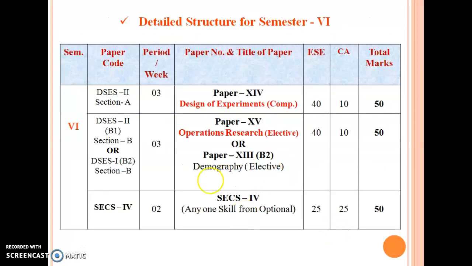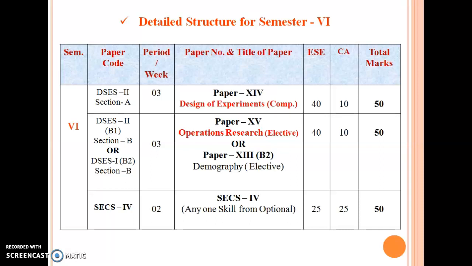After the fifth semester, the detailed structure of semester 6 is similar to the fifth semester structure. Paper number 14, design of experiments, is a compulsory paper, and paper number 15, operations research, is an elective paper.